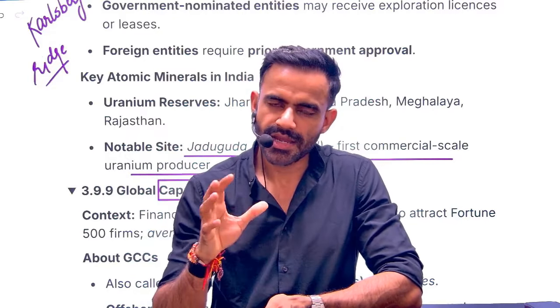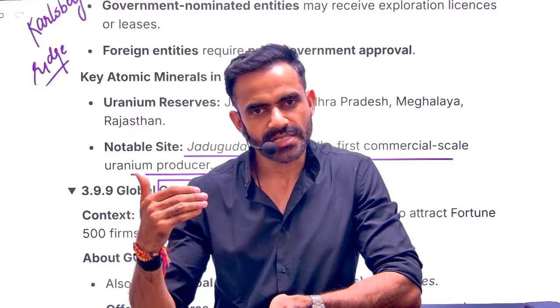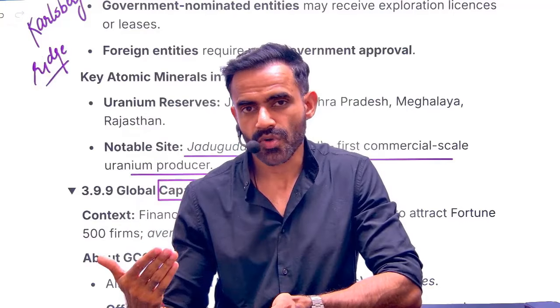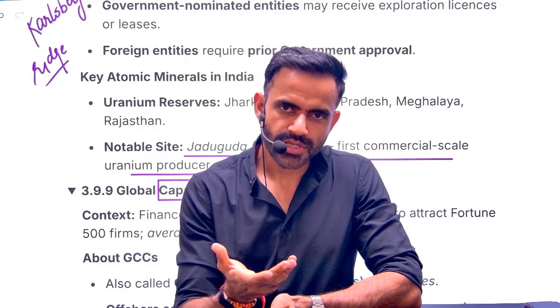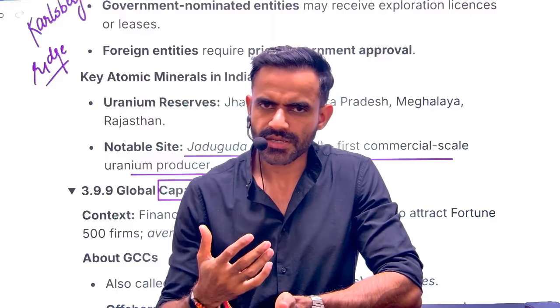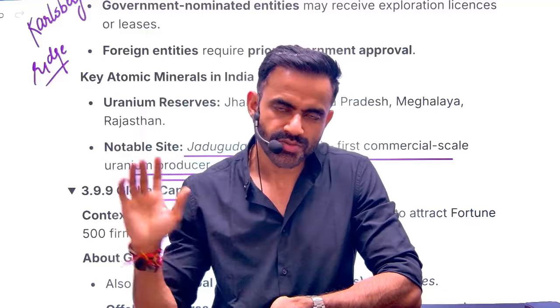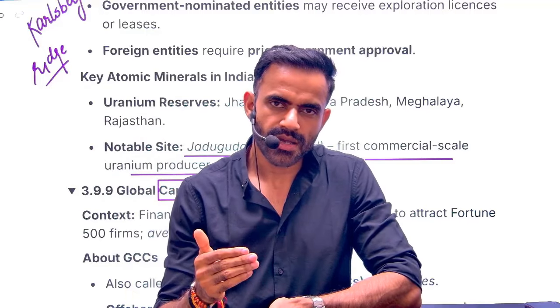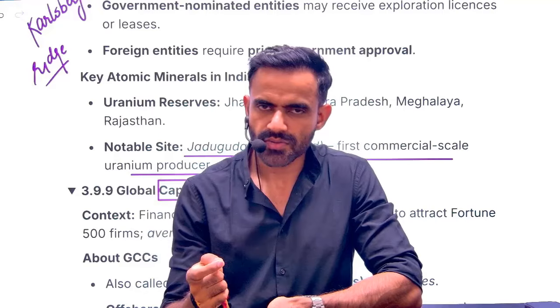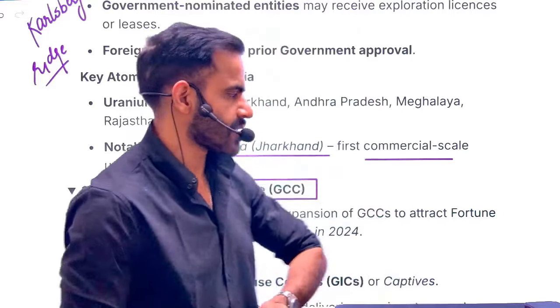Try to understand it this way. Let's say any company in the USA has to set up their accounting branch. If they set up the same branch in the USA, it will cost them more. They can outsource it and set it up in India. With the help of technology, it can be easily done. So the branch will be in India, and it will provide services to the US office. This way, they will be able to cut down their cost, and it will create employment in our country. That is the concept of GCC.